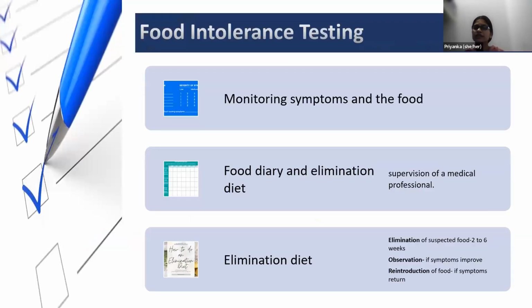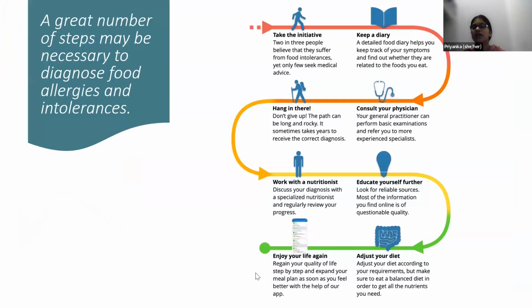Similarly, we have testing for food intolerance. Usually, we should start with monitoring the symptoms based on the intake of food. We ask patients to maintain a food diary. An elimination diet is followed based on that food diary. Elimination diet usually consists of 3 steps: elimination of suspected food, observation if symptoms are improving, and reintroduction of food and check the symptoms again. In all this process of diagnosis, we have a few necessary steps.